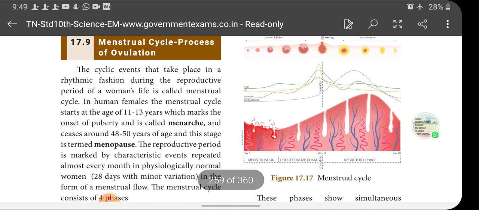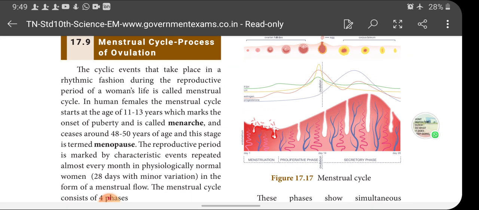What is the menstrual cycle? Here is a question. Terminologically, the cyclic changes which take place in the ovary and uterus of the female reproductive tract are called the menstrual cycle. It is a cyclical change, isn't it? And there are various phases involved in the menstrual cycle, and let me discuss them one by one in this topic.